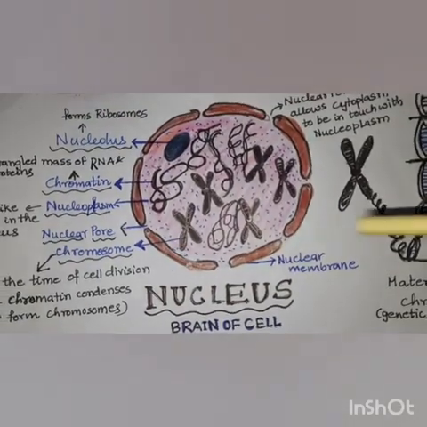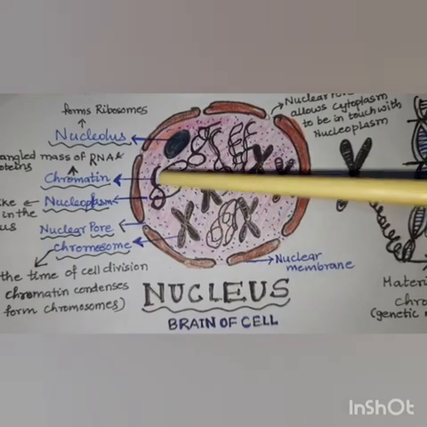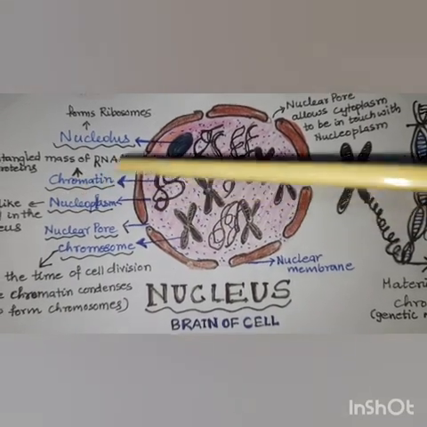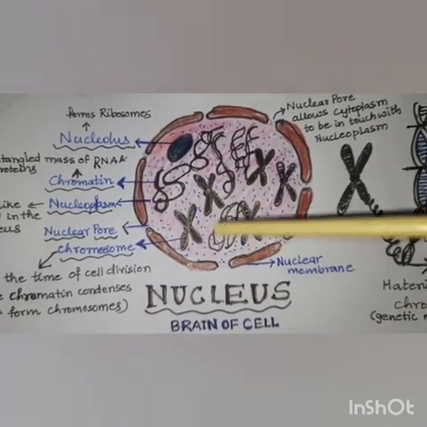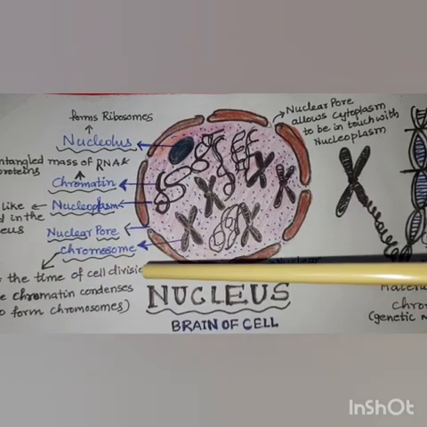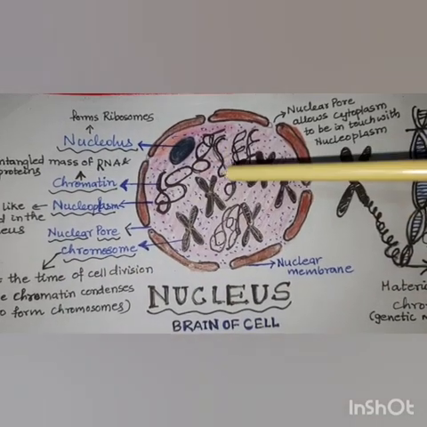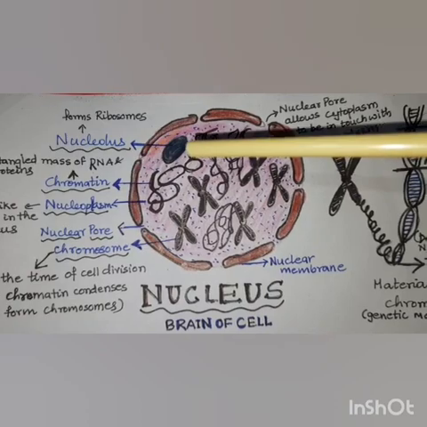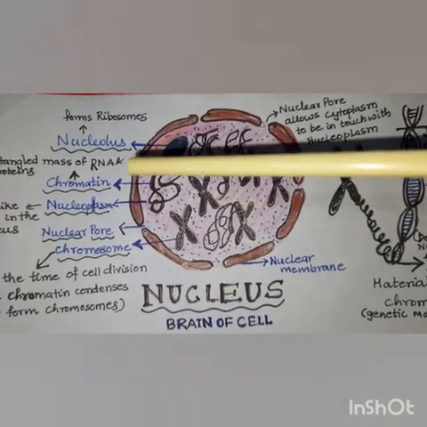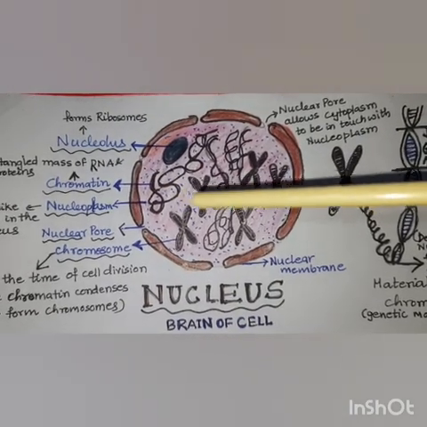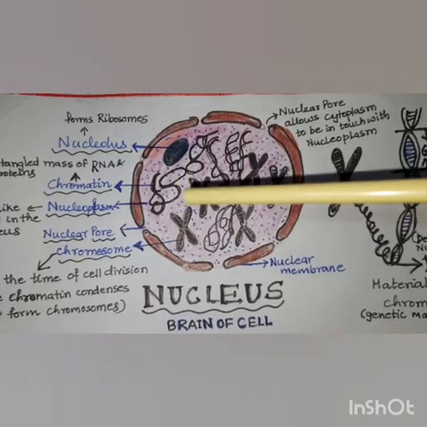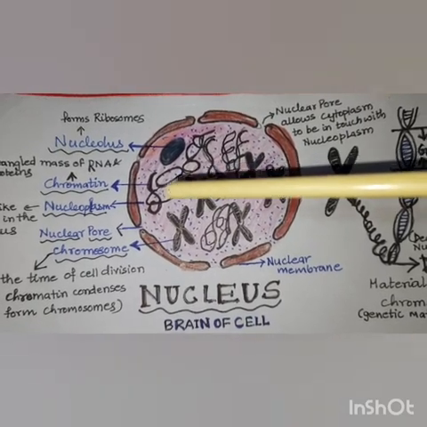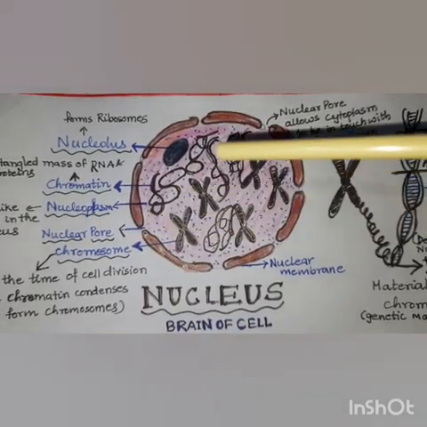Now further you can see there are many entangled thread-like structures called the chromatin, and also you can see rod-like structures called the chromosome. Now this chromatin is made up of another macromolecule like the RNA called the DNA. So chromatin is made up of a macromolecule, DNA and proteins.